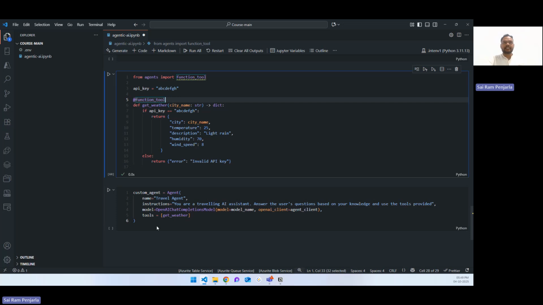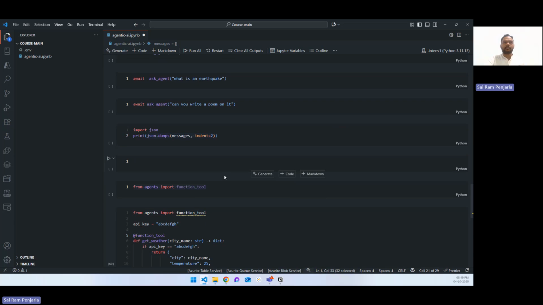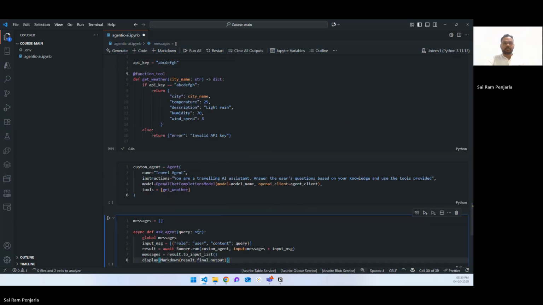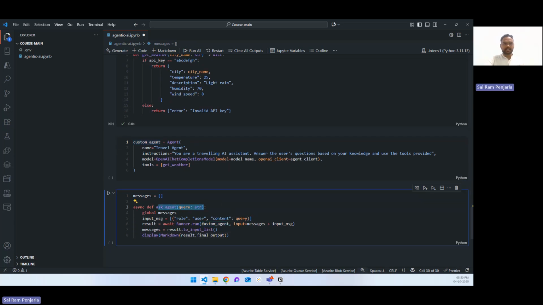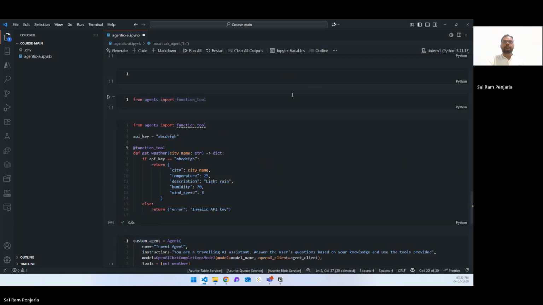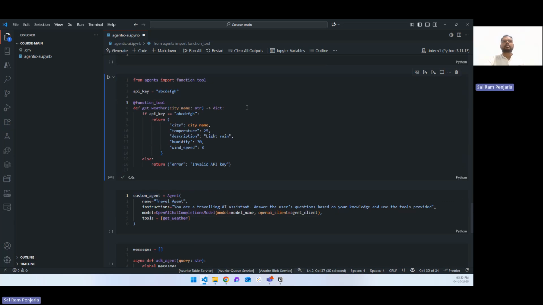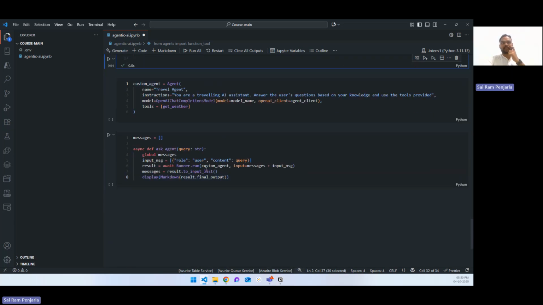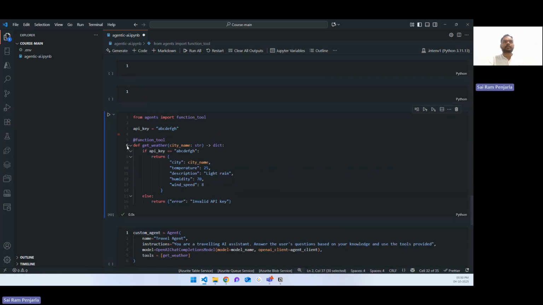Now let's try to call this agent. To call it, I'll use the same piece of code again. Empty messages. I'll take the custom agent and pass it here. My questions will be sent here. My messages will be updated. Okay, let's call it with this. This is not necessary. Function code is also here. Let me run one by one.